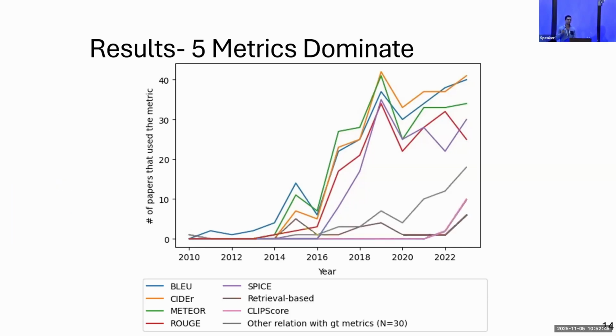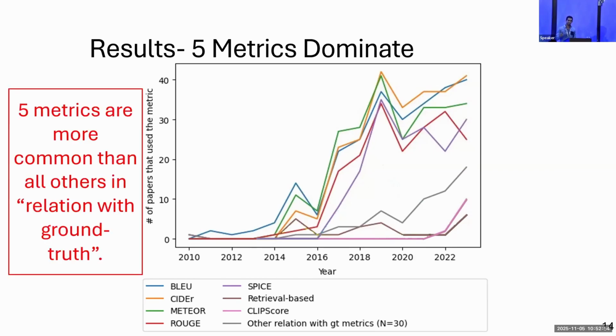Now let's add all other metrics from the relation with ground truth top category. In brown, you see retrieval-based evaluation. In pink, you see CLIPScore. And in gray, you see all other metrics from this category. And you see that these 5 metrics are more common than all others in their category. But what about the other top categories?